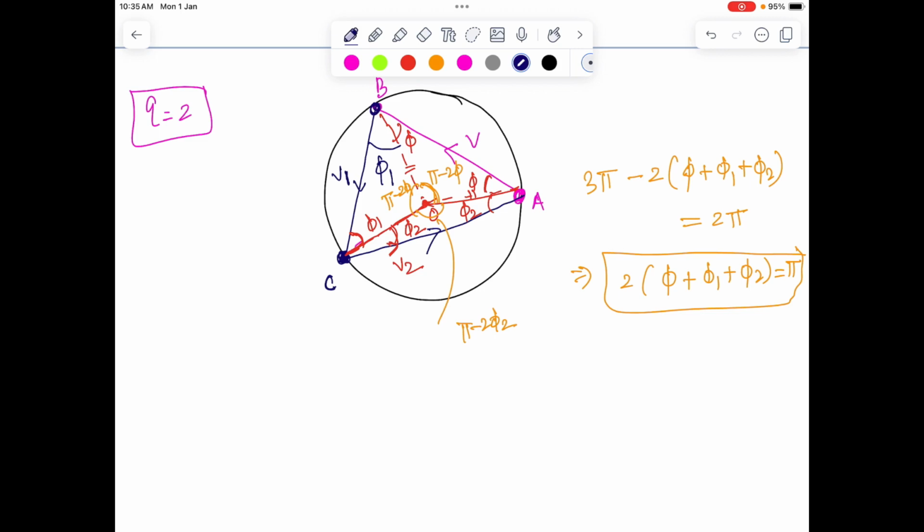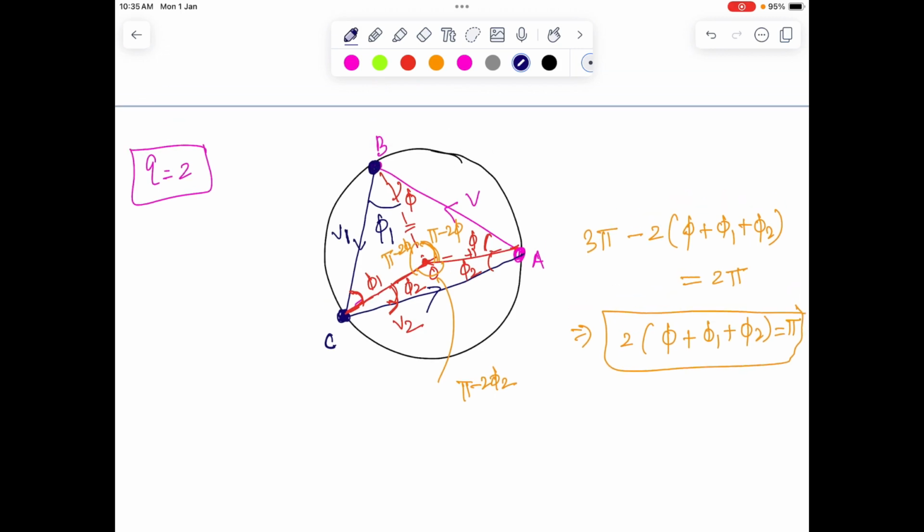Now for the impact at B, we use the conservation of momentum. At this point, we have a tangent and a normal which is passing through point O. Since there is no net force along the tangential direction, the net force is 0.